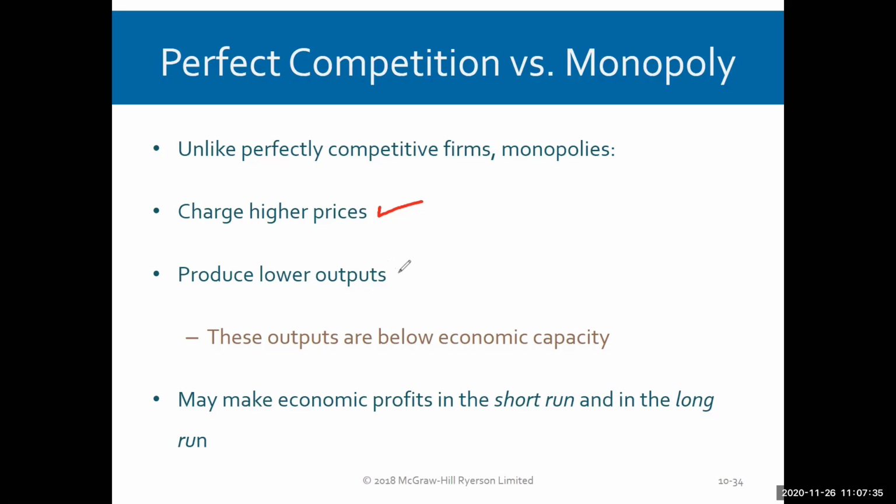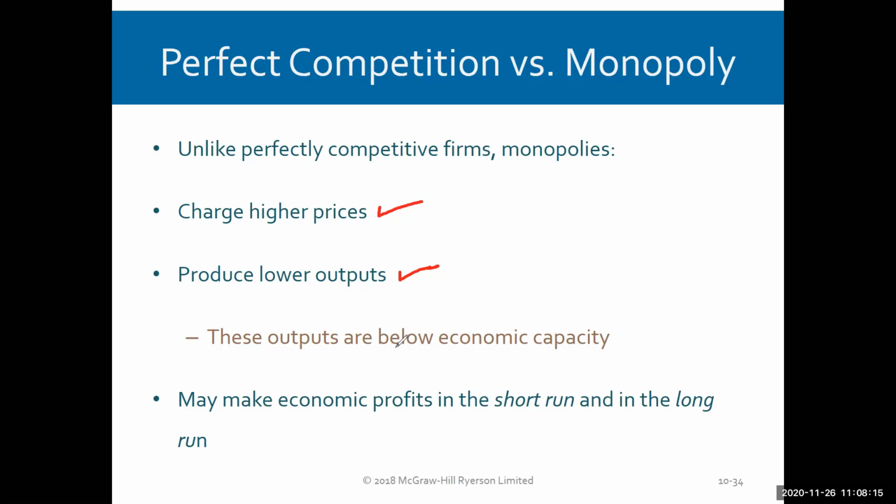The second observation is they produce lower outputs. That one people don't initially accept as easily, because why wouldn't a monopolist produce as much as it can? It's the only one producing the product, so it could sell all of it and make more profits, right? That argument isn't sound because we looked at the demand curve and showed that the monopolist has to lower price to produce more outputs, and they don't want to lower price too much because they'll end up on that inelastic portion of the demand curve where their total revenue starts falling off. So they'll end up producing lower outputs than the perfectly competitive solution might give us.